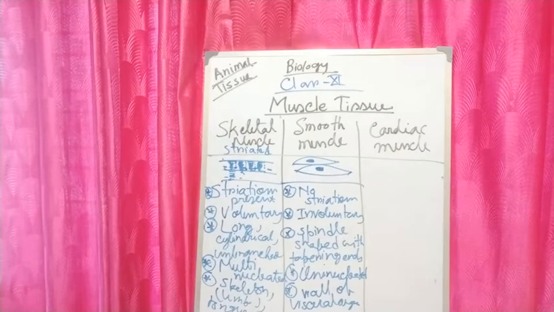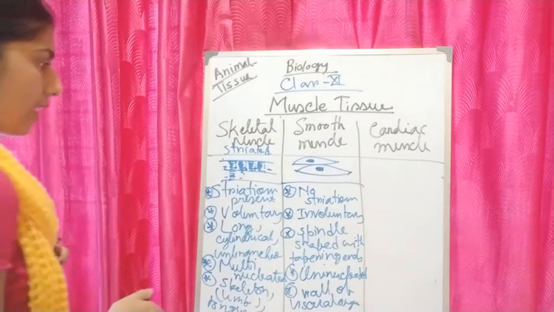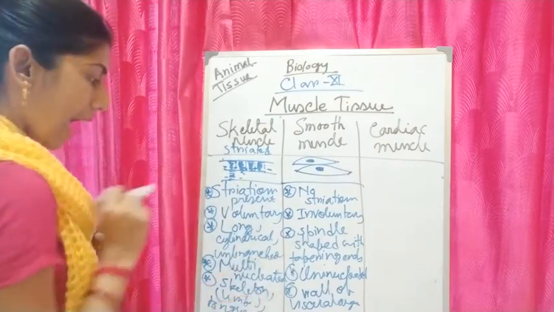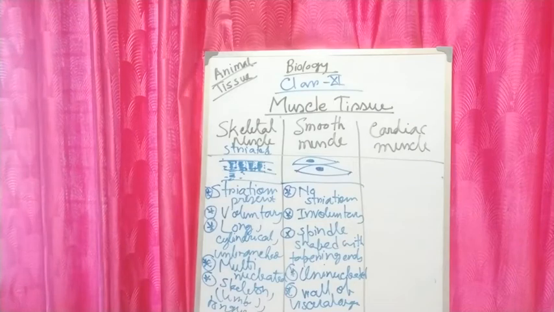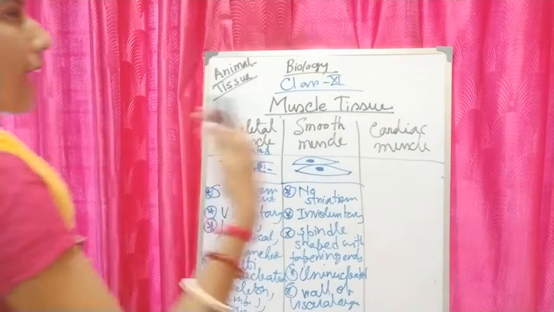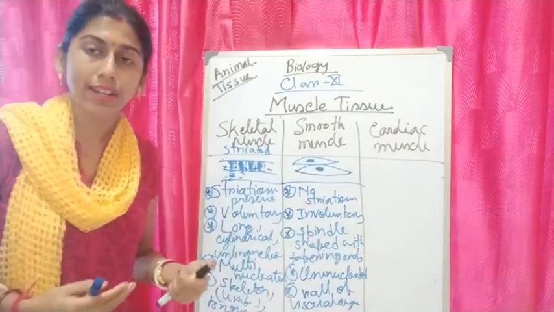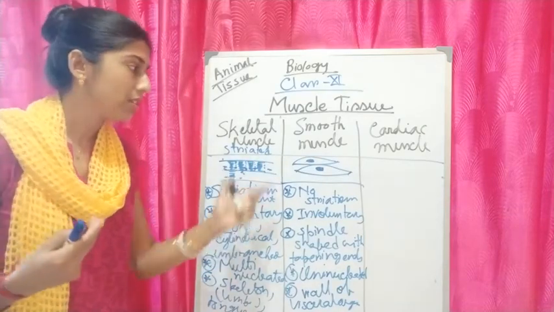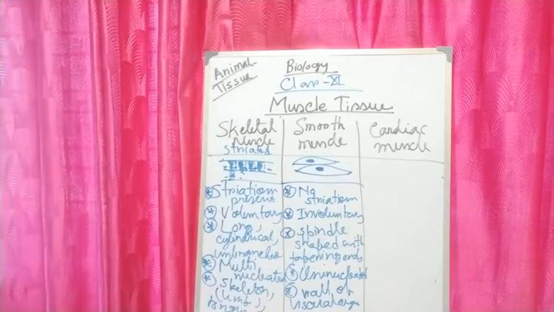They have fewer mitochondria and less glycogen, which is quite more in skeletal muscle. And these muscles can be found in the wall of visceral organs like the alimentary canal, urinary bladder, etc. In the visceral organs, we cannot move at our will. That's why they are called involuntary or smooth muscles.